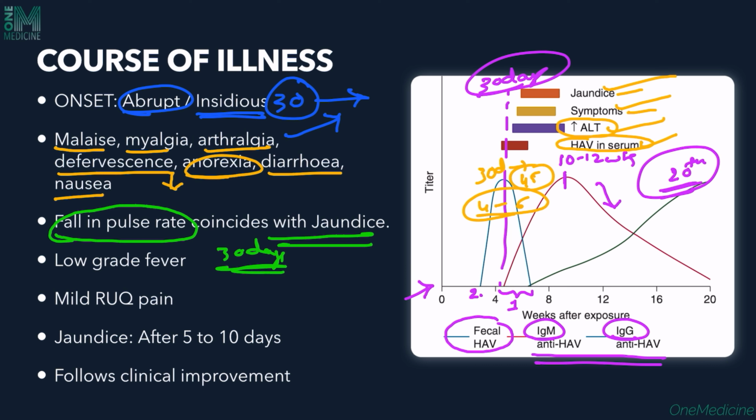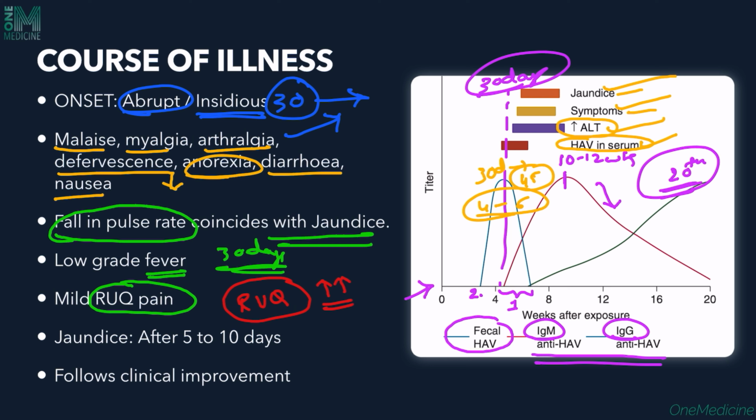And sometimes the patient can have fever, but the fever is usually low grade and not high grade, and mild right upper quadrant pain can also be there. Very rarely, we have to remember, the patient can have right upper quadrant tenderness that is so severe that it can even mimic cholecystitis.